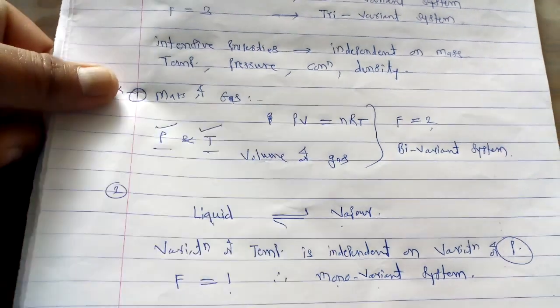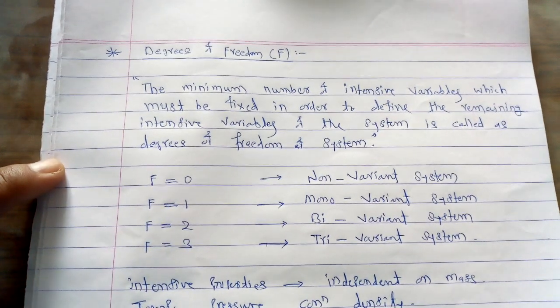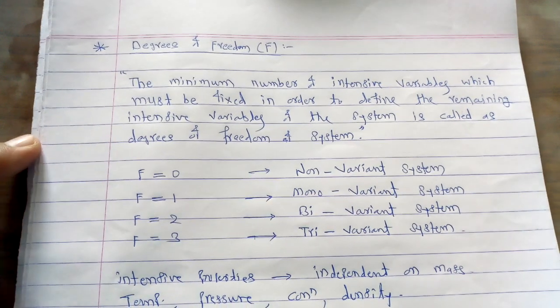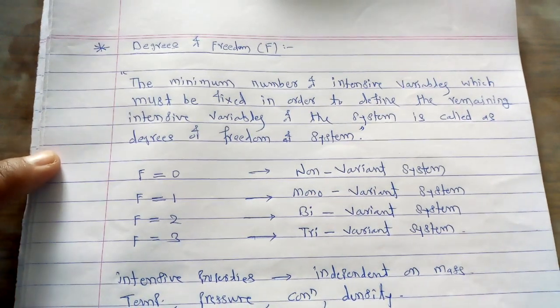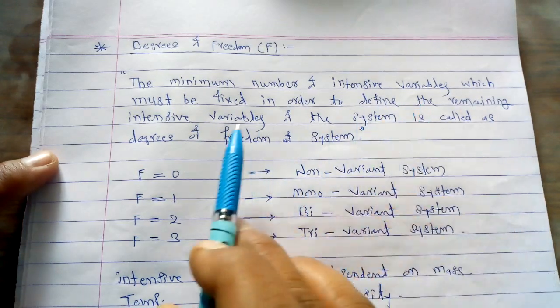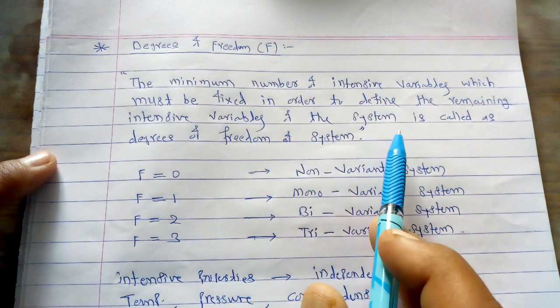So this is a simple concept called degrees of freedom. So what is meant by degrees of freedom? Degrees of freedom is nothing but the minimum number of intensive variables which must be fixed in order to define the remaining intensive variables of the system.